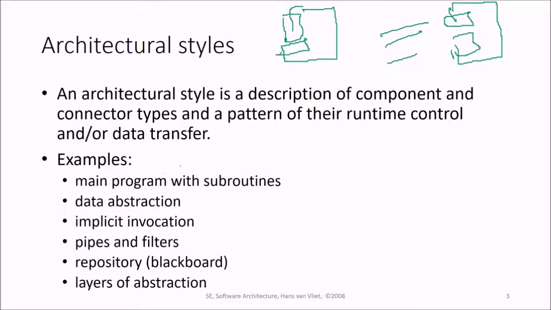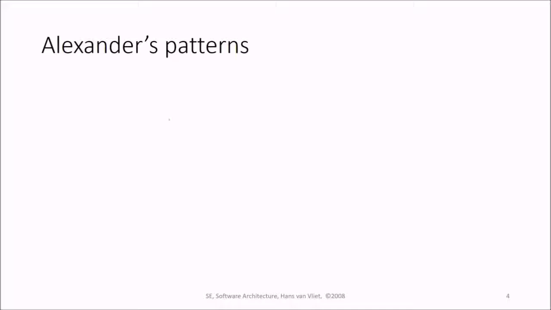For example, main programs with subroutines, this can be one type of architectural style. Data abstraction can be there, implicit invocation can be there, pipe and filter, repository like Blackboard, and layers of abstraction. We are going to see each of these.